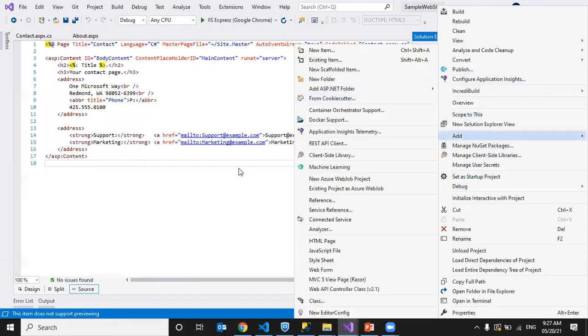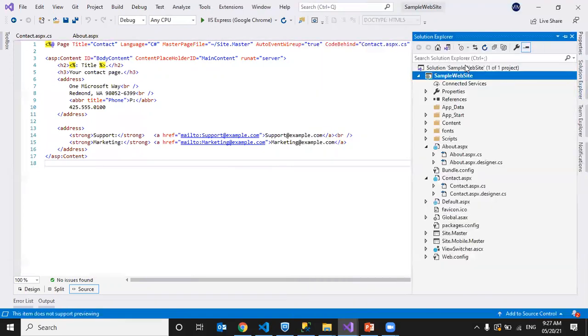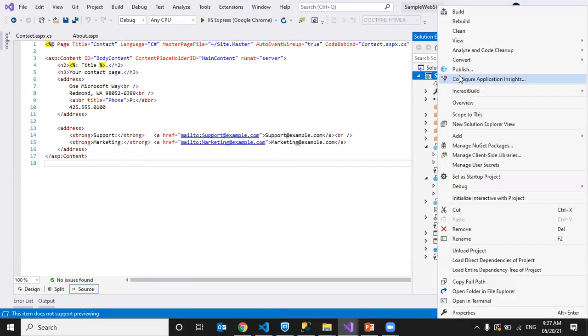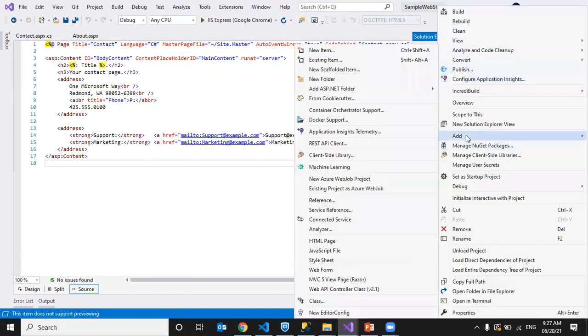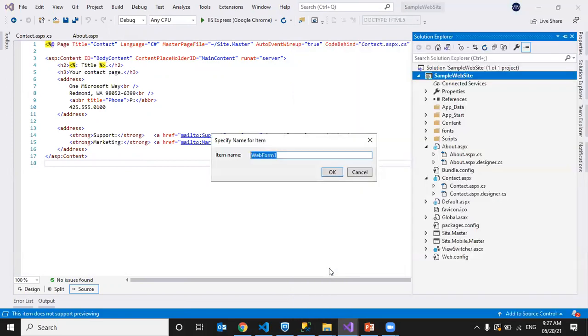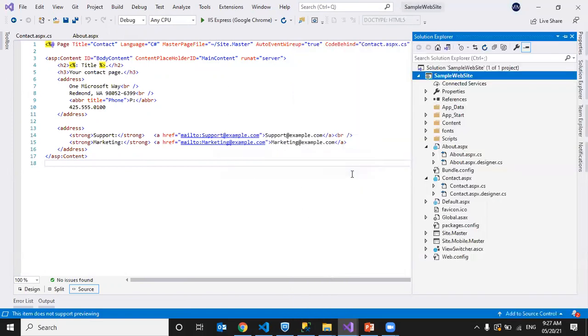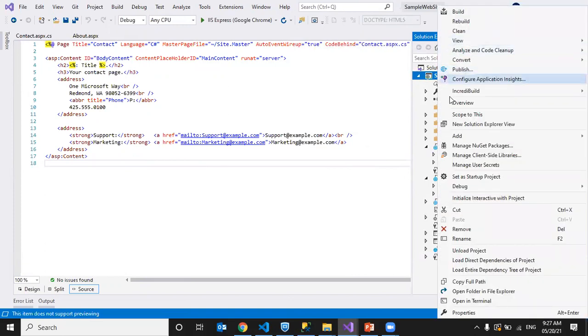To add it, open Solution Explorer on our website, right click, add new item or new web form. Anything. I'll show it from new item.